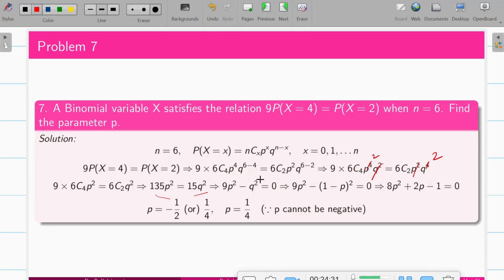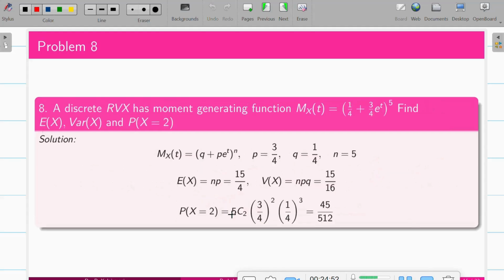So make this q as 1 minus p. Simplify it, you get a quadratic equation, solve it, and you'll get the value for p. When you're solving it, you get the values like 1 minus 2, 1 by 4. But the probability p, the success, cannot be negative. So the only possibility of p is 1 by 4.